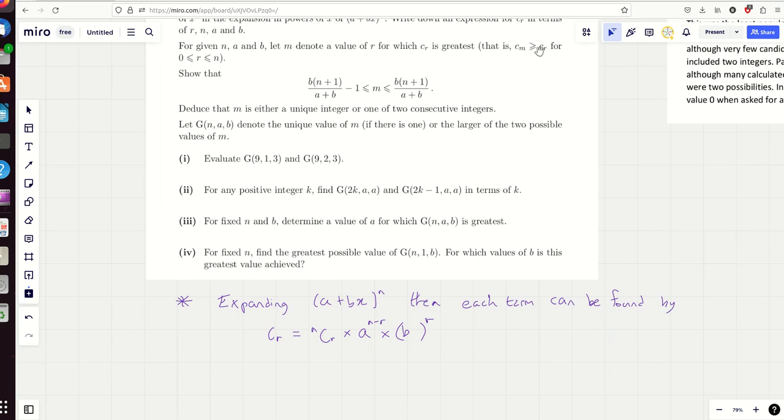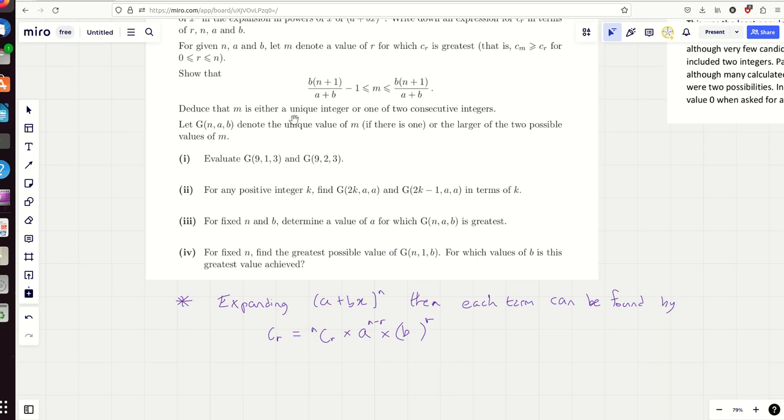Now, my immediate thought on this was, as the coefficients go up, what tends to happen when you expand brackets, when this is a plus, forget the situation when there's any negatives involved. If this is a plus, if you've ever looked at the coefficients, they tend to go up and reach a peak, and sometimes there's two of them which are the same value, like 216, 216, something like that, and then they tend to go down. So we're looking for whereabouts the position is where you get the greatest value.